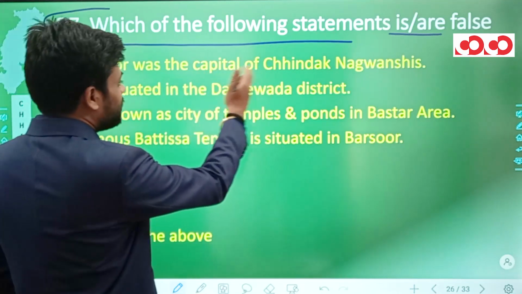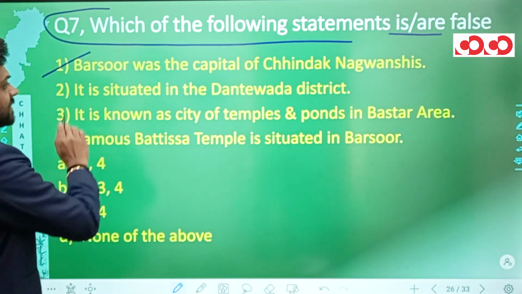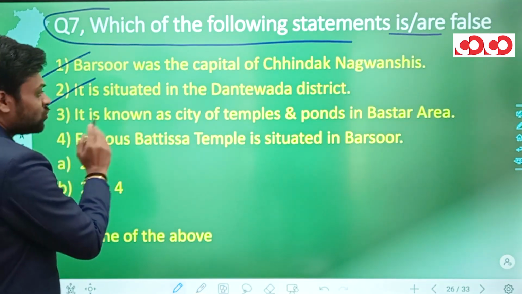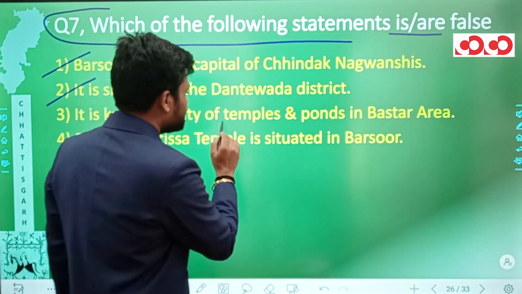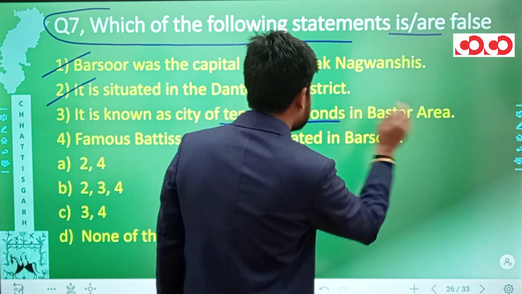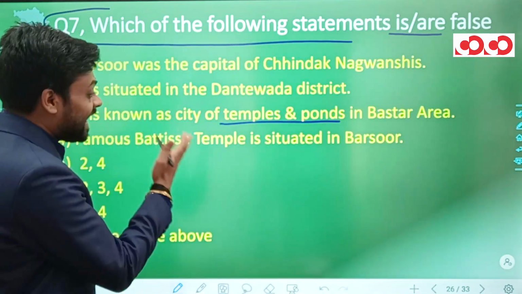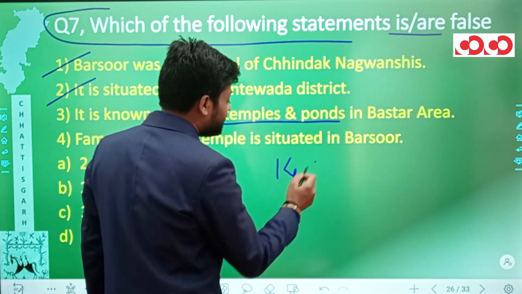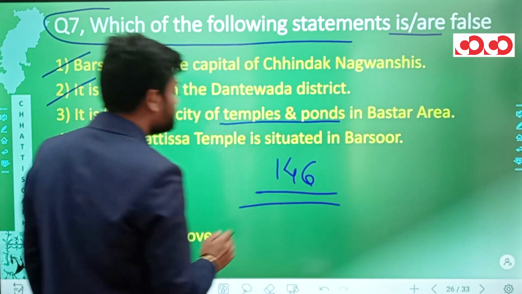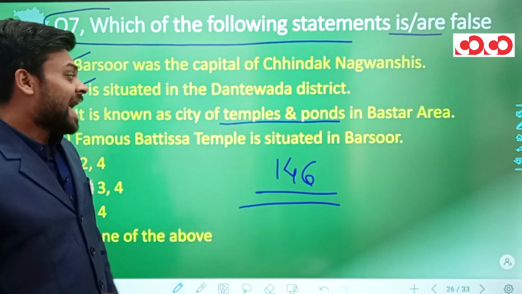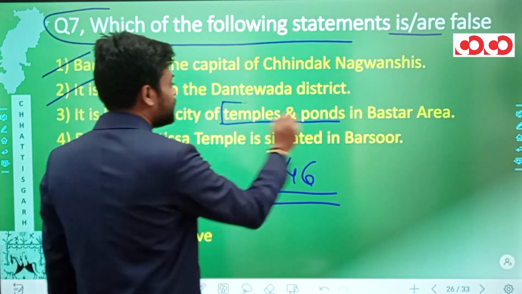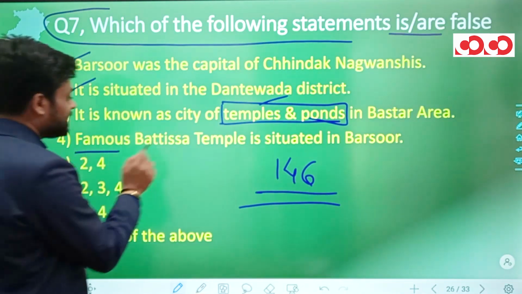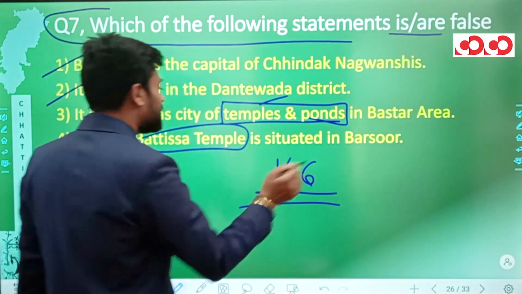So coming back to the question, Barsur was the capital of Chindak Nagvanshis. Yes. Situated in the Dantewada district. Yes. It was known as the city of temples and ponds in the Bastar area. There are references that in ancient times there were 146 ponds and temples in this Barsur, and hence it was known as the city of temples and ponds.